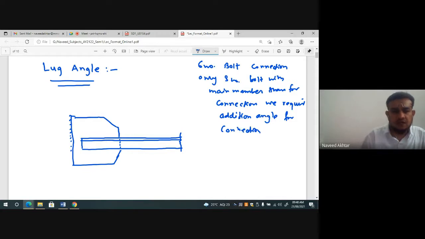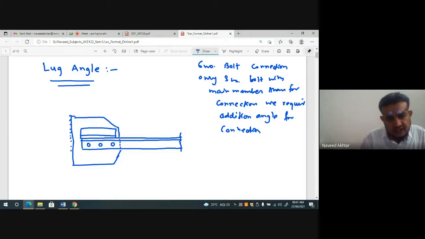Here I will not be able to provide the required 6 bolts, so to complete the connection, I will provide an additional angle.